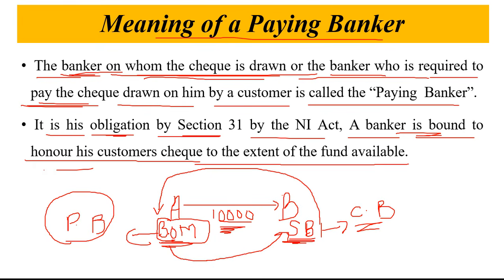To honor means to give the payment, to clear the payment for his customer. So Bank of Maharashtra is going to give the payment to B, whose account is in SBI. The bank that does the payment on behalf of its customer to the other bank is called the paying banker.